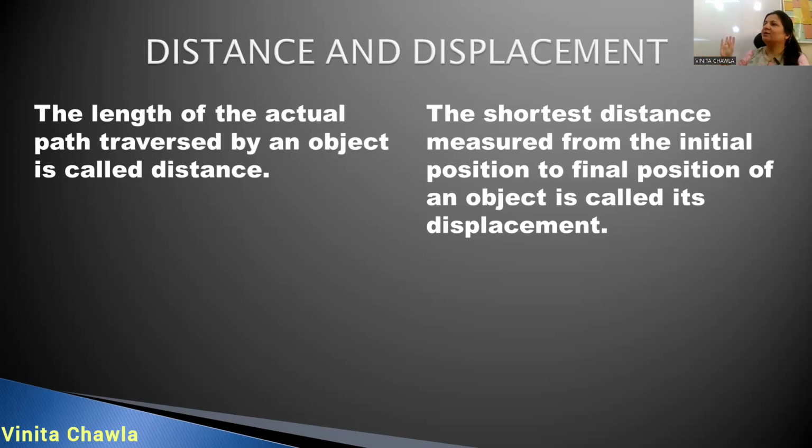What are the differences? Distance is the actual path covered by an object. Displacement is the shortest distance between initial and final position. Second point, distance is a scalar quantity. Displacement is a vector quantity. SI unit of both is meter. Distance can never be zero. Displacement may or may not be zero. Displacement is zero when initial and final position coincide with each other.